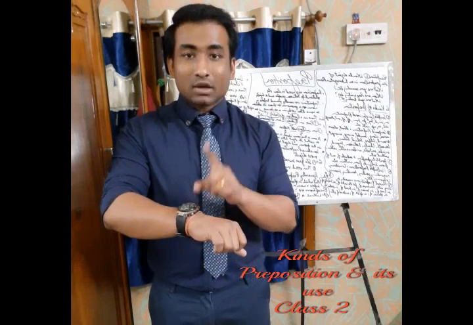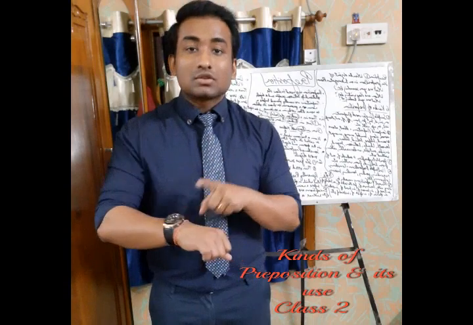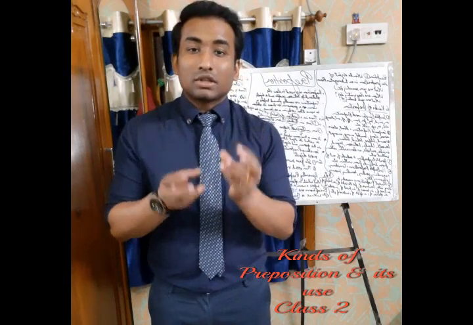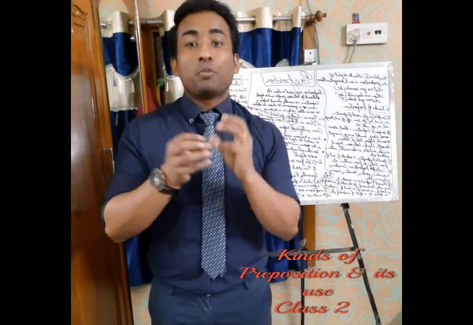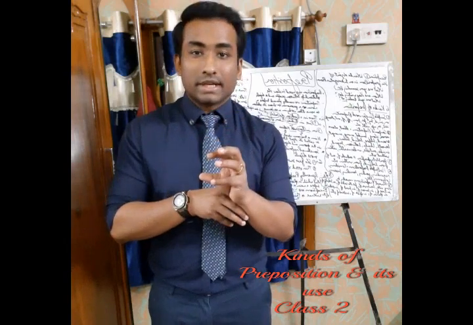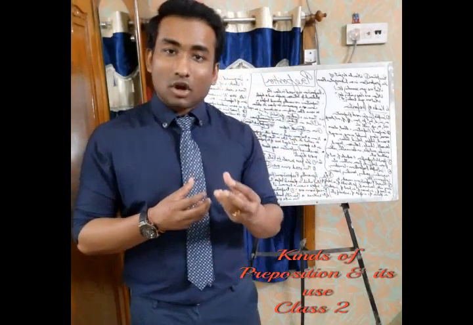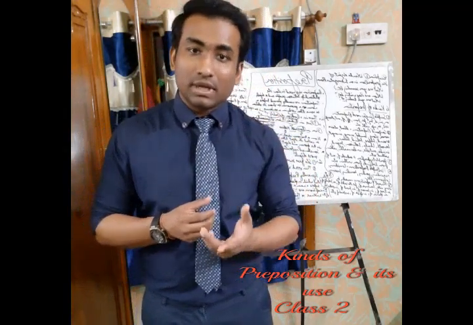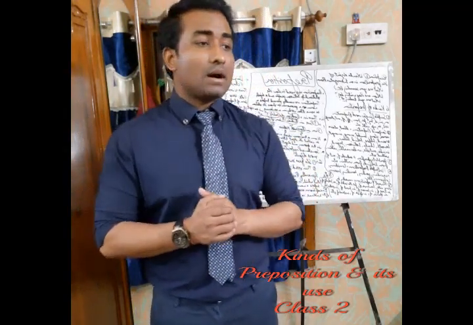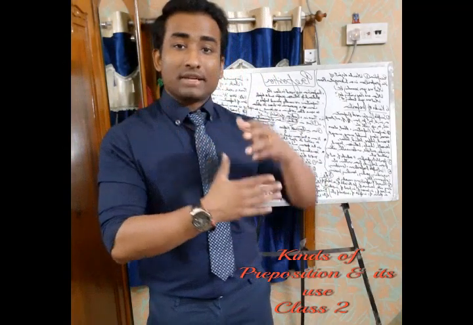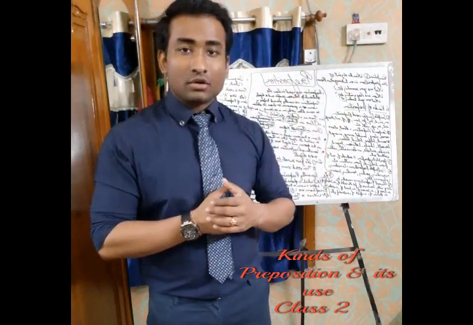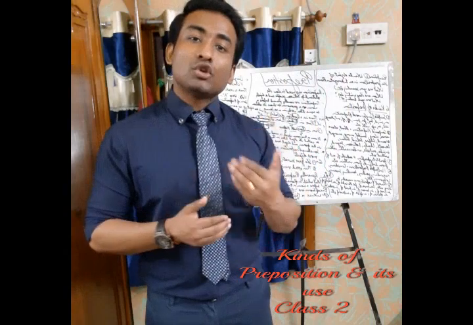So here I can say the watch is on my hand. That is why this on shows the position of the object, and on is used in this way only. Like the book is on the table, my laptop is on the bed. So this is how you can use it.